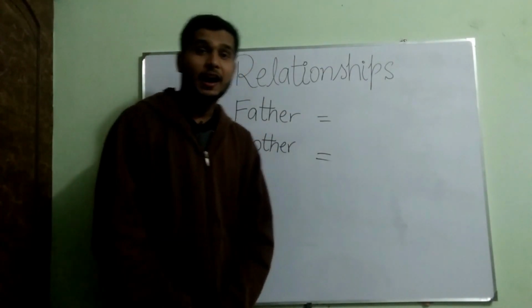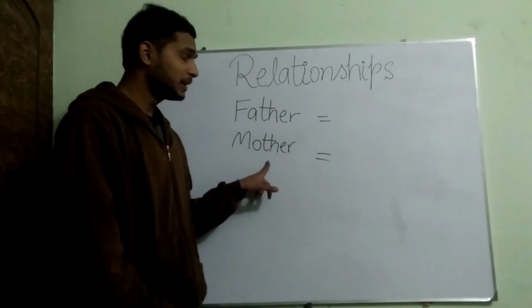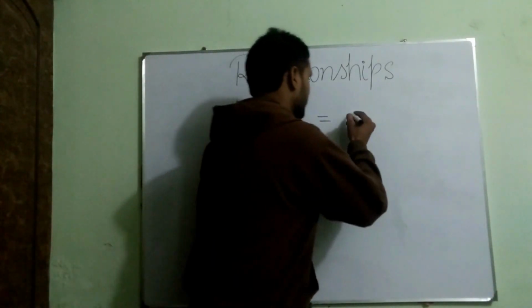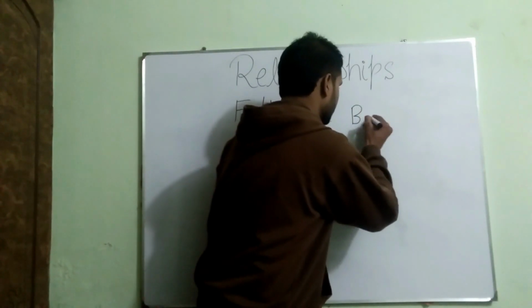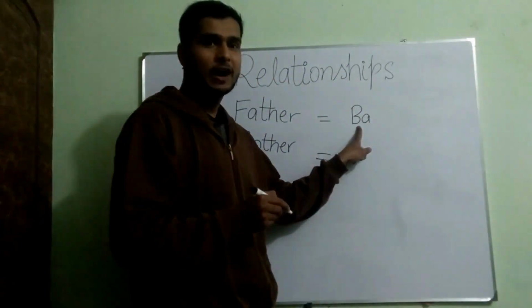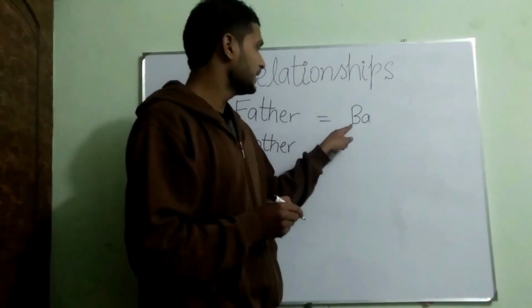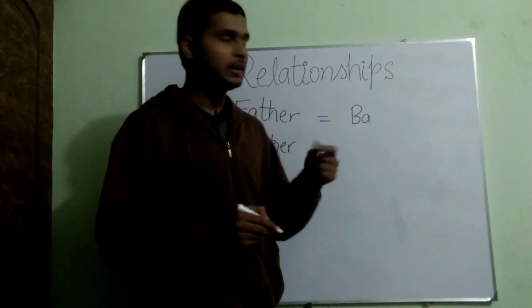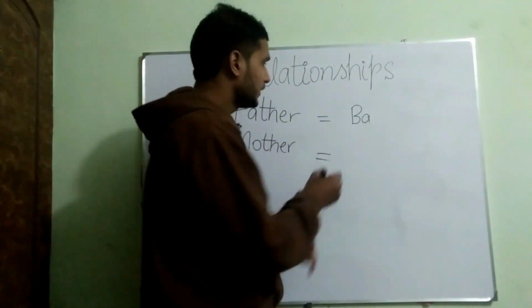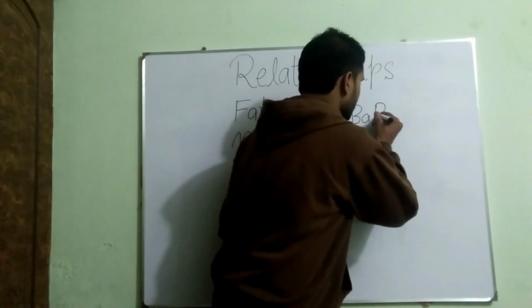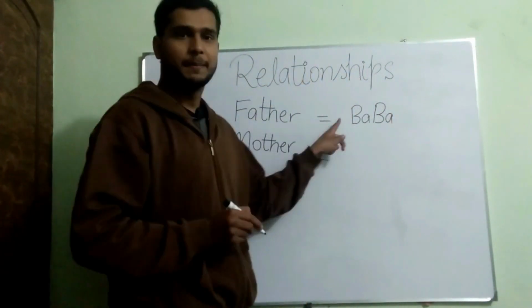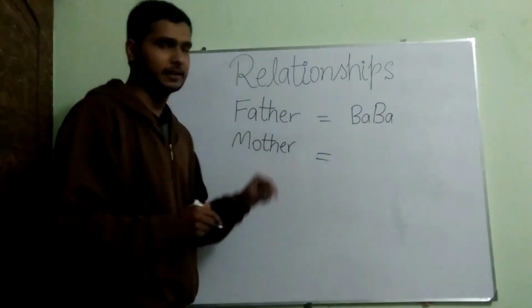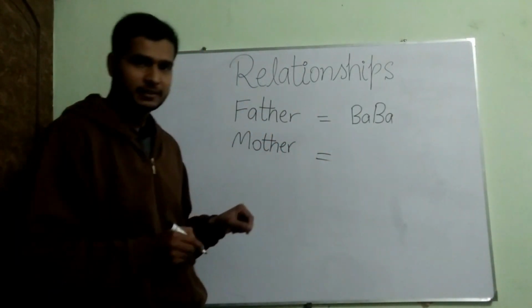Next we will see how to say father and mother in the Chinese language. For father, B-A, ba. How to pronounce ba? In Chinese, B is pronounced as pa, and it becomes pa. If I write it twice, it becomes papa, meaning father.